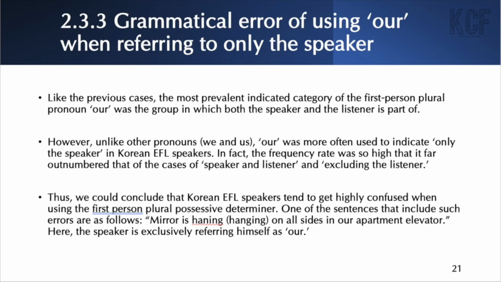In fact, the frequency rate was so high that it far outnumbered that of the cases of speaker and listener and excluding the listener. Thus, we could conclude that Korean EFL speakers tend to get highly confused when using the first-person plural possessive determiner.